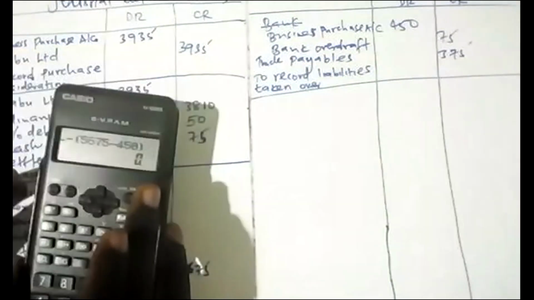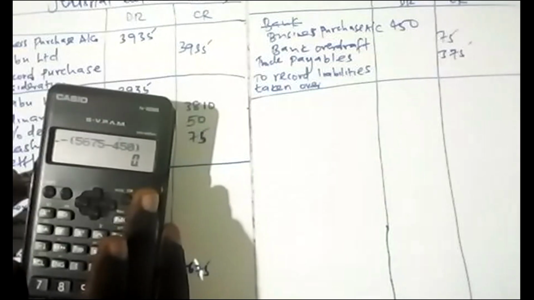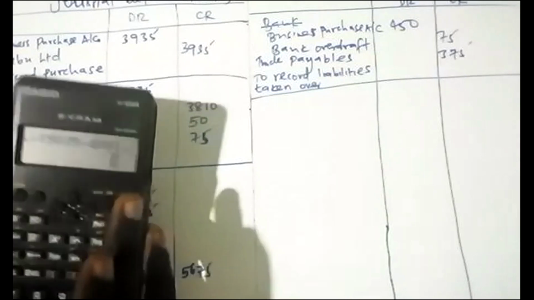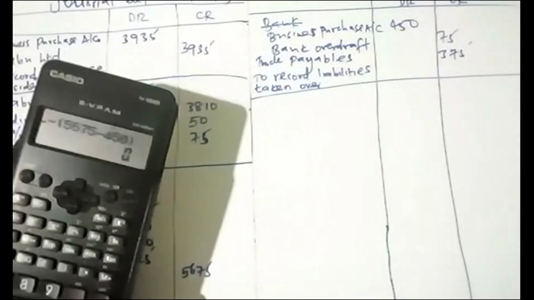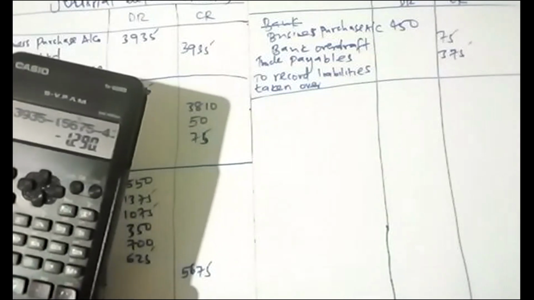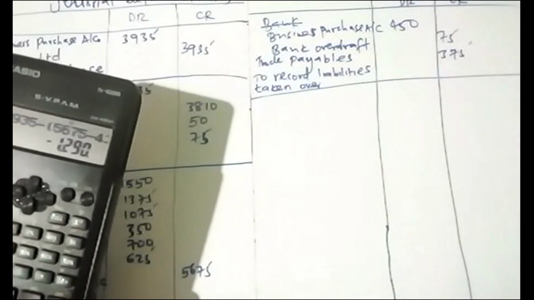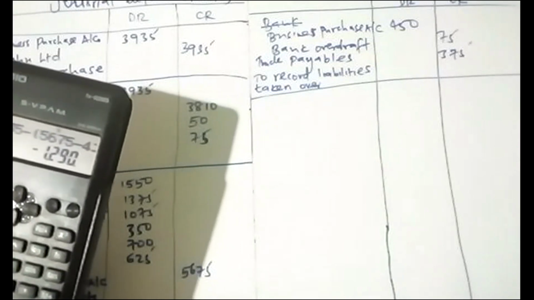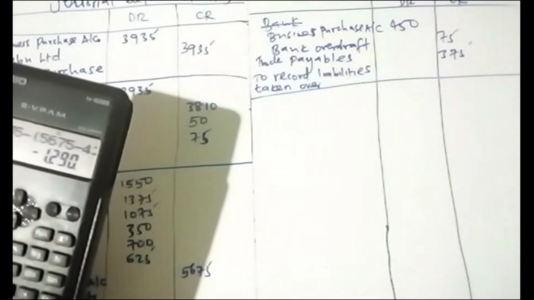I'm putting the two in brackets because I have to subtract assets minus liabilities, then minus the purchase consideration. So you can see it's a negative of 1290. So that is not a goodwill, but we call it a capital reserve when it comes negative. That is a capital reserve.